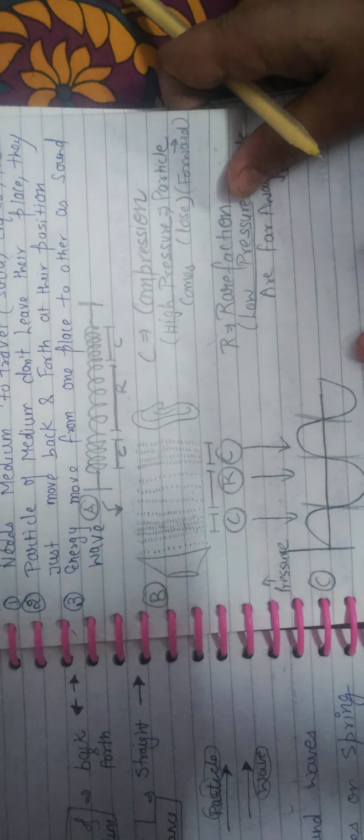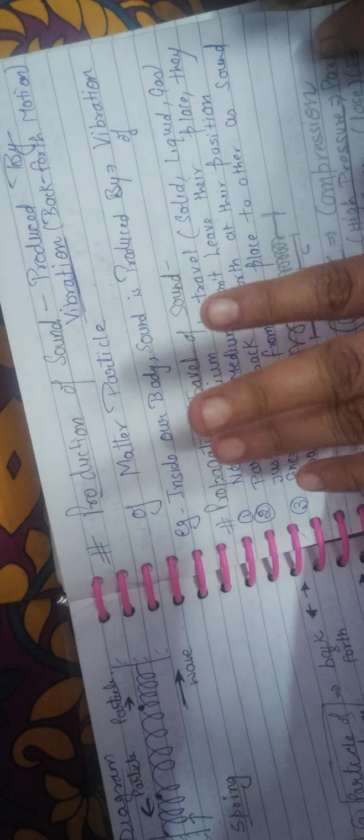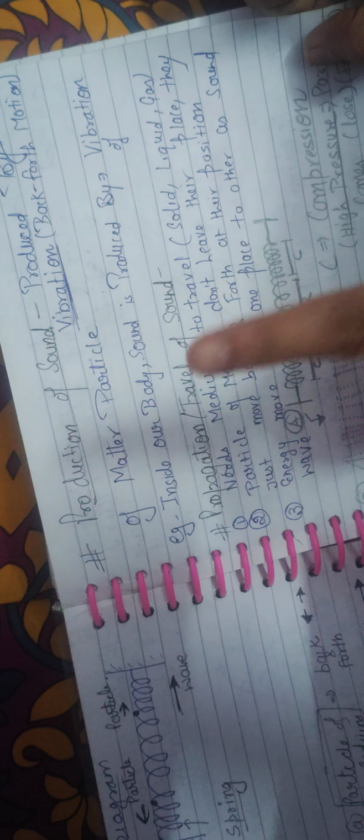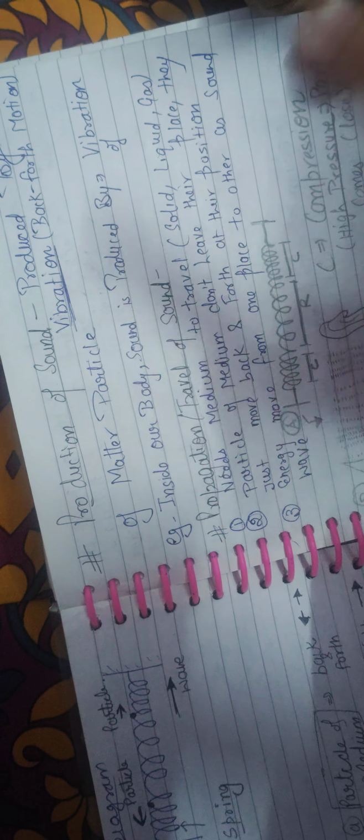Now the next question is on page number 163. Explain how the sound is produced. That is the production of the sound. Normally it is just by the vibration of matter, like vibration, just back and forth movement. In this question you can make this diagram of back and forth movement.